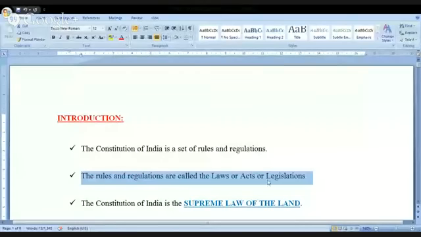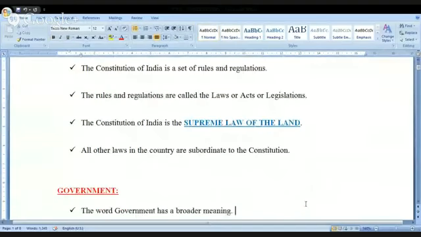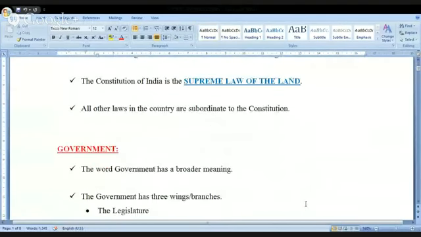Now, again, I'm going back to the document. Now look at this. The Constitution of India is considered to be the supreme law of the land. All other laws in the country are subordinate to the Constitution, meaning there is nothing above the Constitution of India.